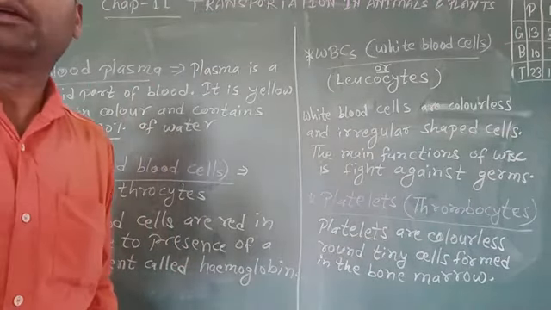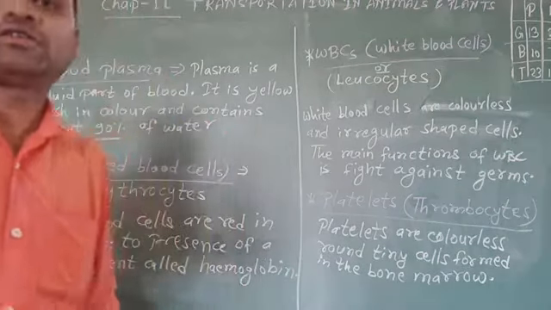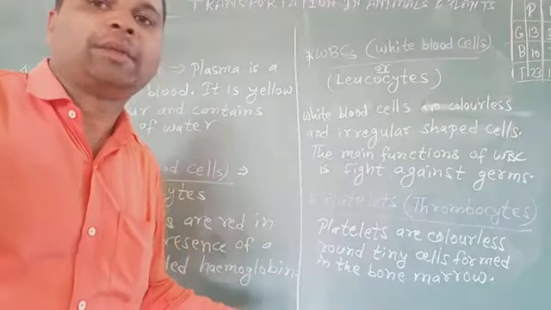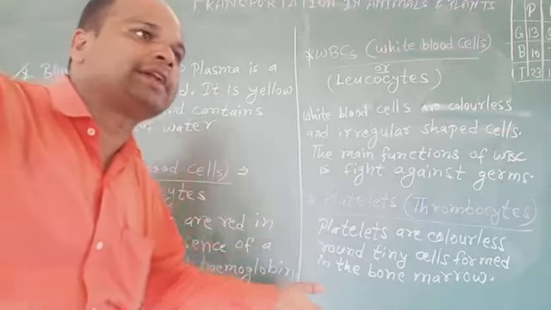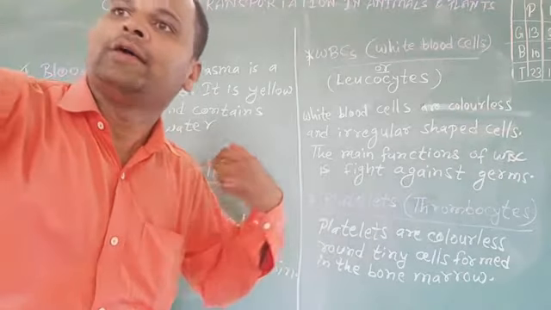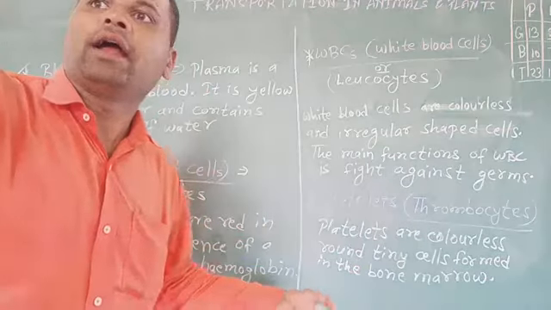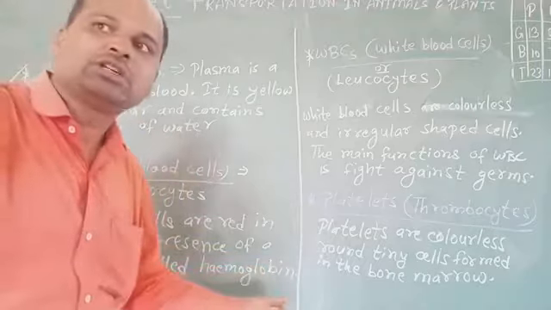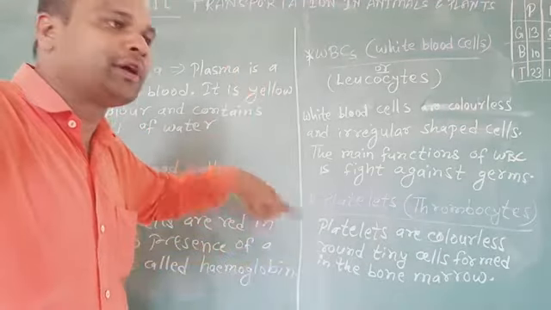After that, students, plasma carries water and various materials like digested food, waste material, and hormones from one part of the body to another part.